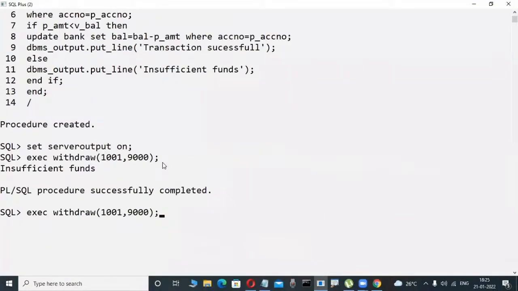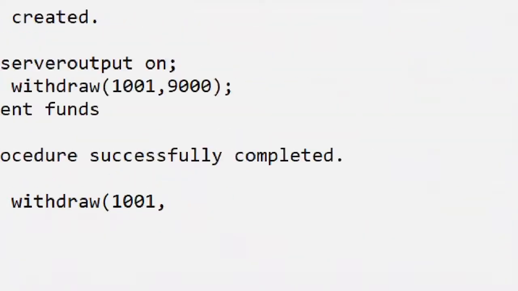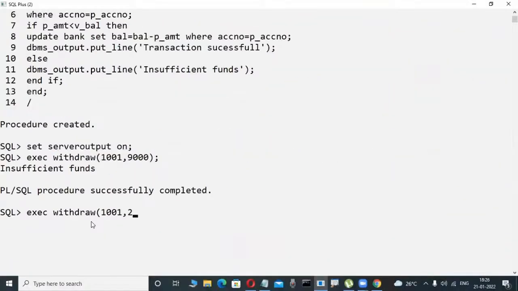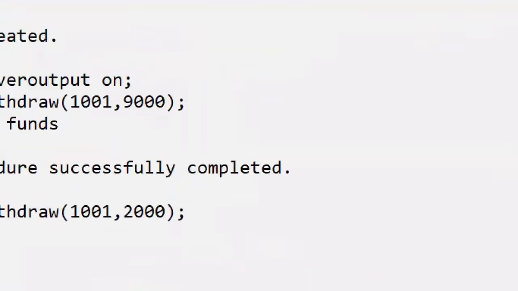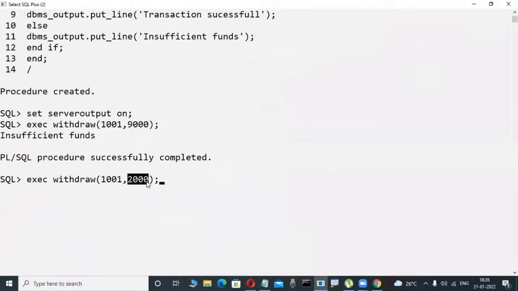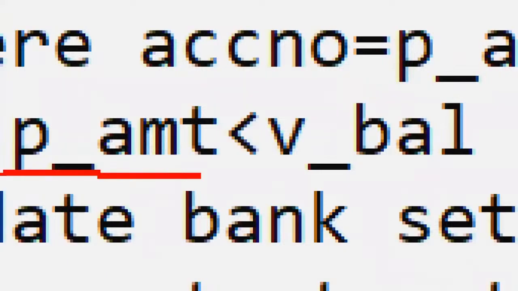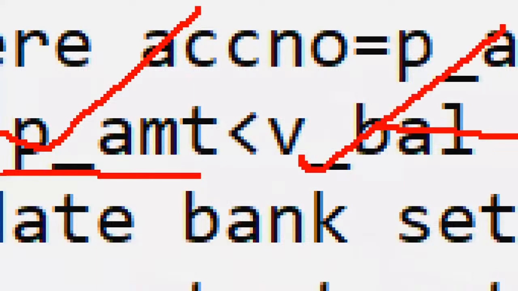Observe it here. 1001 is my account number. I try to execute withdraw again. Now I try to withdraw 2,000 rupees. Is it possible? Yes, possible. Because my balance is 3,000 and I try to withdraw only 2,000. Whenever the passed amount, 2,000, is less than the available balance, in this case 3,000.